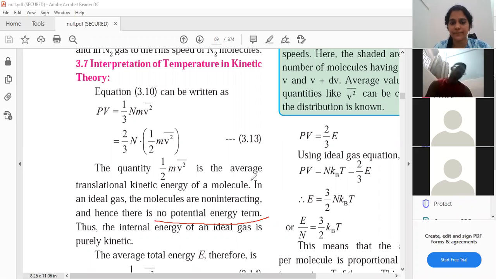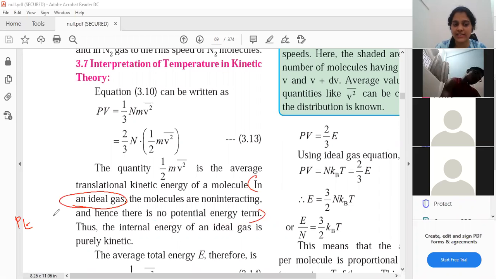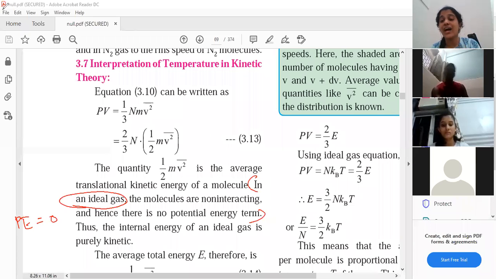In an ideal gas the molecules are non interacting and hence there is no potential energy. You can mark this point. See students, in an ideal gas my potential energy is 0. What is potential energy? Potential energy is stored energy, right? Kinetic energy is when the particles are continuously moving. Potential energy is the stored energy. But in case of ideal gas, my molecules are constantly moving. They are not at rest. So potential energy is not going to come in the picture in case of ideal gas.